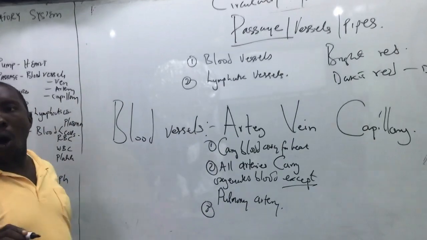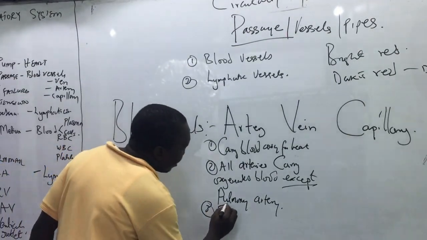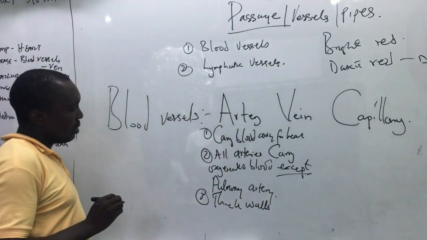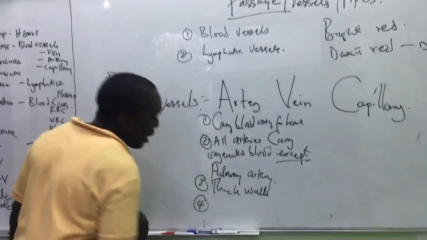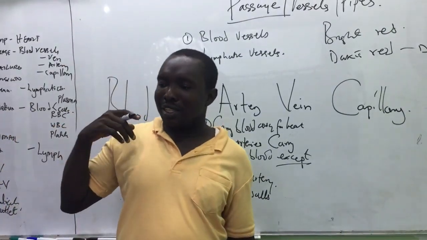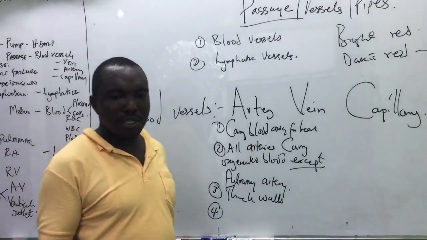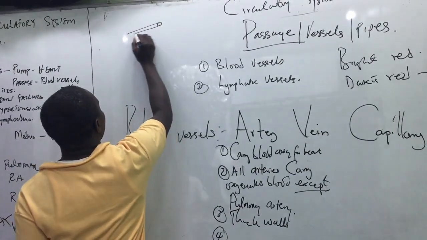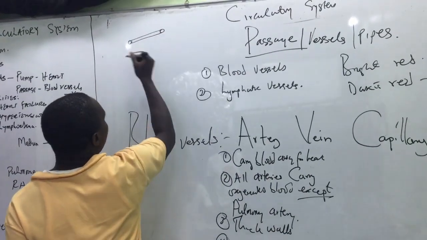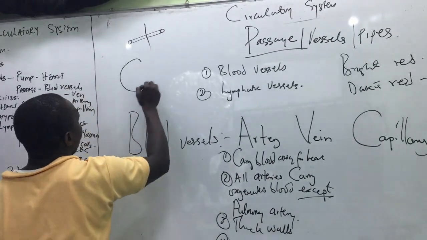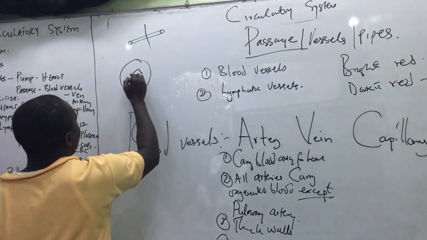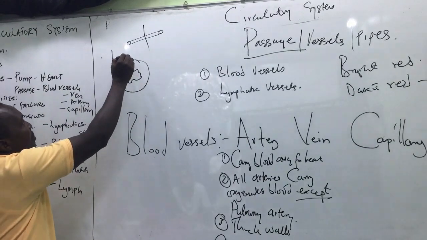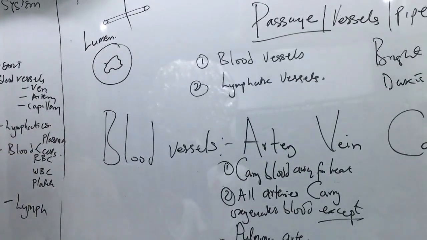So let us make another statement with arteries. They have thick walls. They have what? Thick walls. Then number 4 is that their lumen, you know what a lumen is? Like if this is an artery now, inside there is the lumen. When you cross-section it, it looks like this. This is the lumen, L-U-M-E-N.